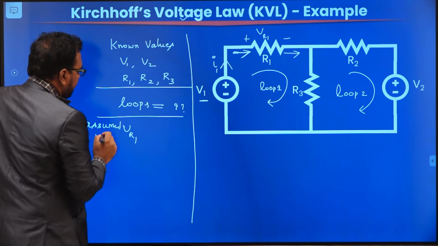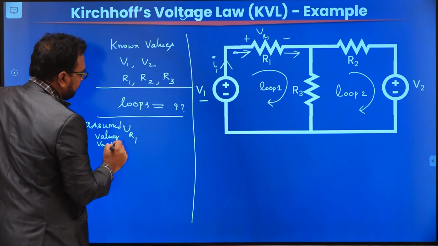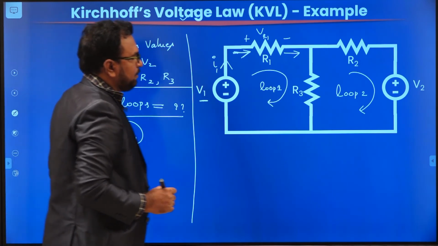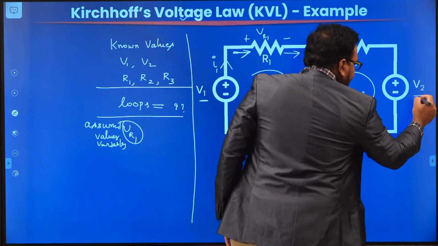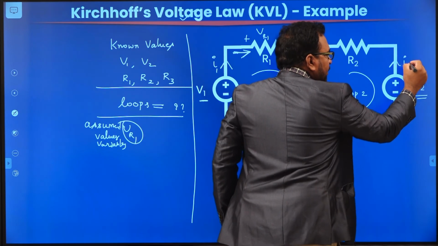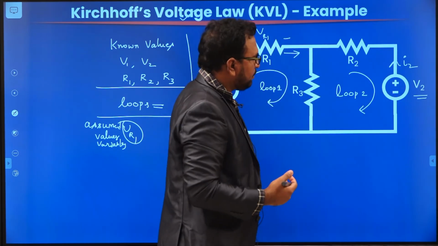So these are the assumed values or variables. First one is VR1. Next, second, this is the source V2, whose value we already know. Since it is a source, it will deliver energy. Assume that the current is coming out of the positive terminal.